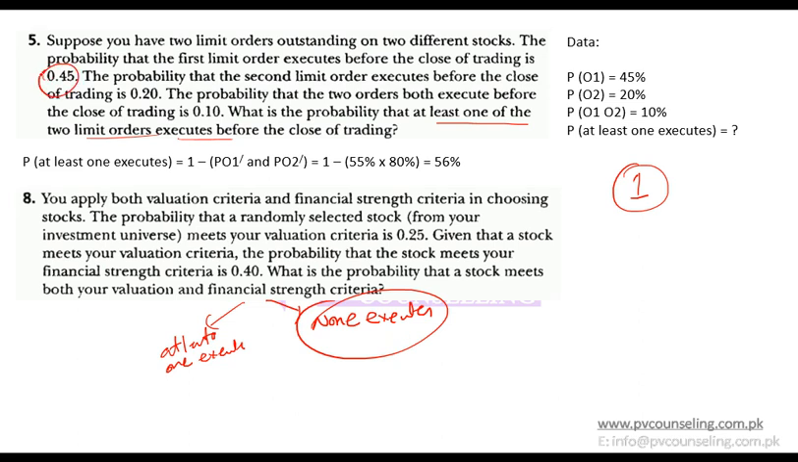Probability for the first one not being executed would be 0.55, and why? Because probability for its execution is 0.45, so probability for not being executed is 0.55. Probability for the second one not being executed is 0.8, and if you multiply 0.8 by 0.55, you get the probability of none of them being executed, and then if you subtract it from 1, your answer would be approximately the same, which is 56% or 0.55 or 0.56 approximately. So this can be another approach to this.